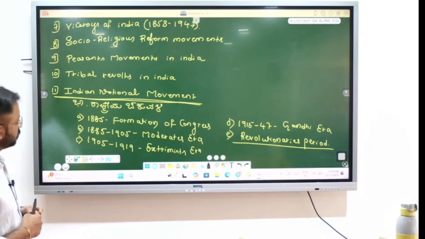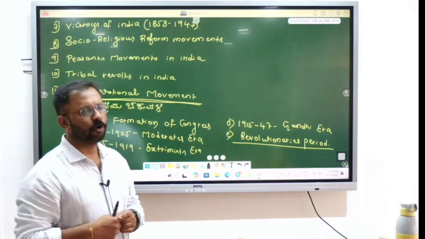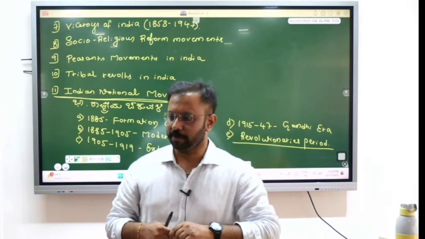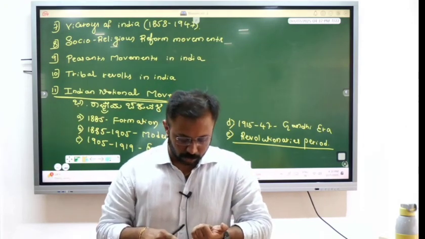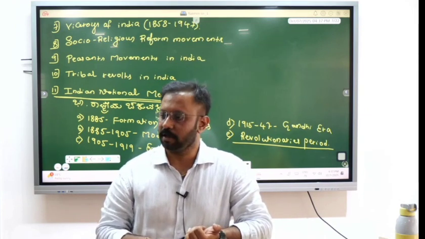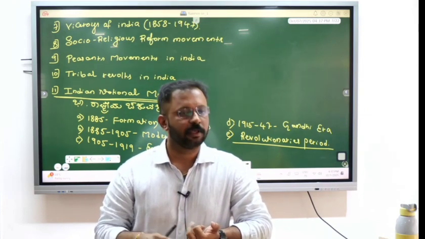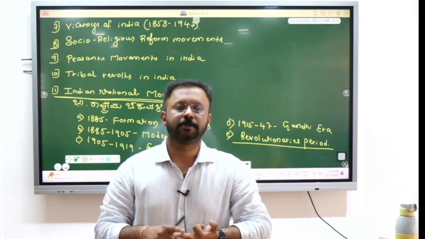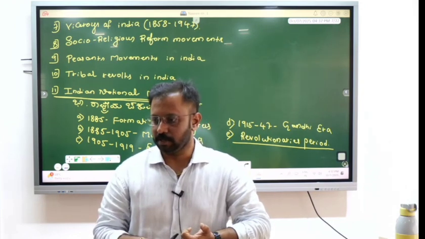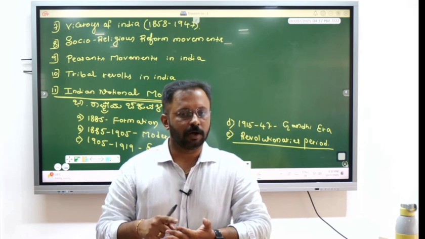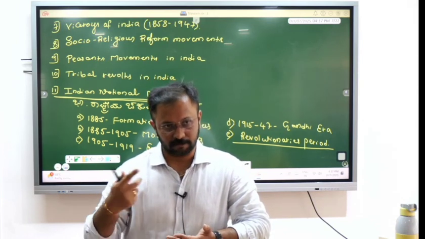And socio-religious reform movements. This is a very important chapter with respect to the prelims and also mains. In this chapter, you are going to study Raja Ram Mohan Roy, Dayananda Saraswati, Prarthana Samaj, Atmaram Panduranga, and Muslim reform movements.